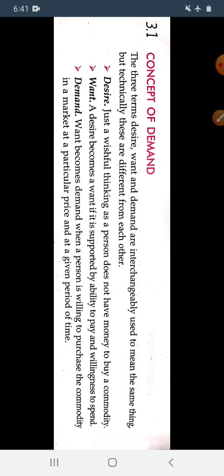And a want becomes demand when an individual is willing to purchase any commodity from the market at a given price and at a particular period of time. So from this we can distinguish the three terms: desire, want, and demand.